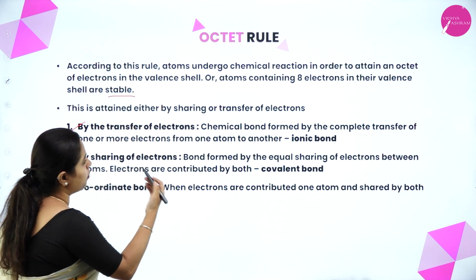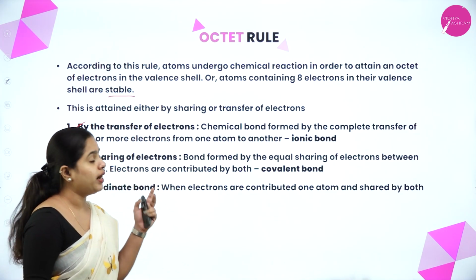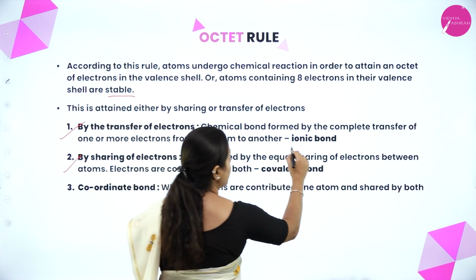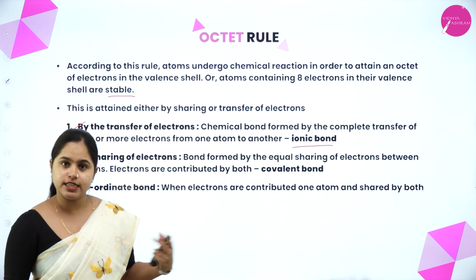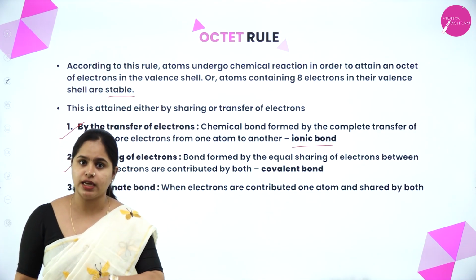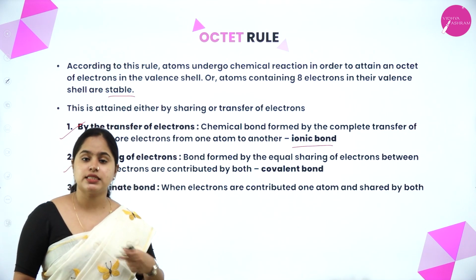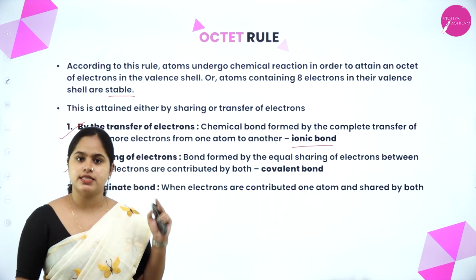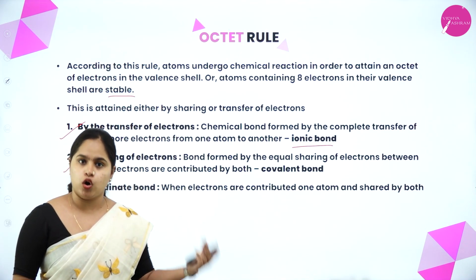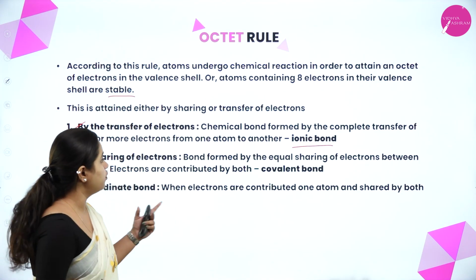A chemical bond formed by the complete transfer of one or more electrons from one atom to another is called an ionic bond. We have already studied about ionic bond. That is, electrons are transferred from one atom to another atom. That way, a chemical bond is formed, so that both of them attain stability, or both of them attain an octet.